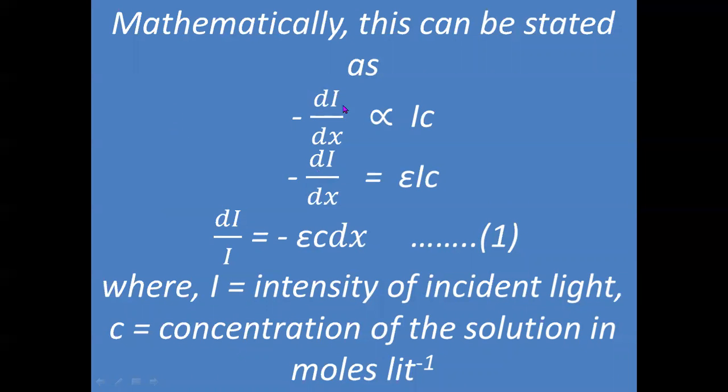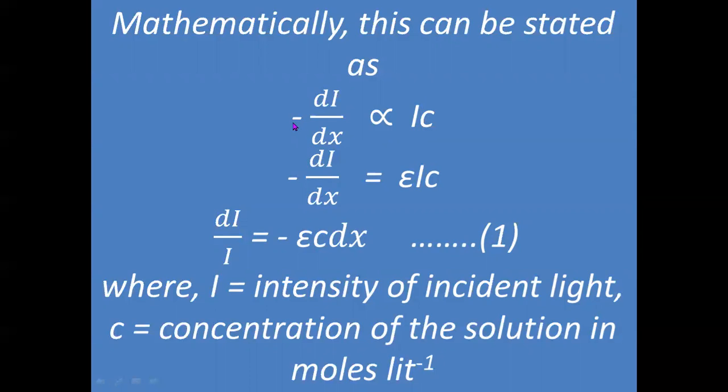So here we are taking dI, meaning an infinitesimally small change in intensity of light, and dx, an infinitesimally small thickness of the solution. dI by dx gives you the rate of change in intensity, and it is proportional to the intensity of the light and the concentration of the solution.